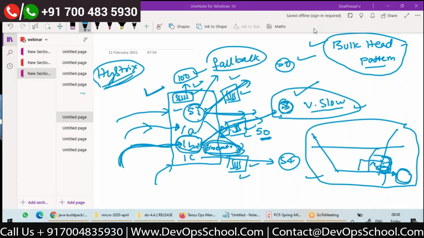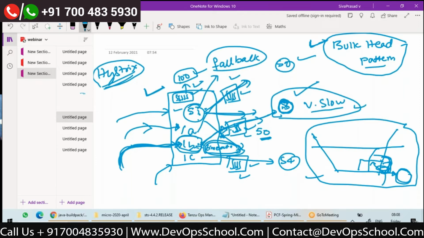Okay. Now we will actually use this bulkhead and circuit breaker in conjunction. Actually, this service is slow, right? What will happen if a lot of calls come to /B?